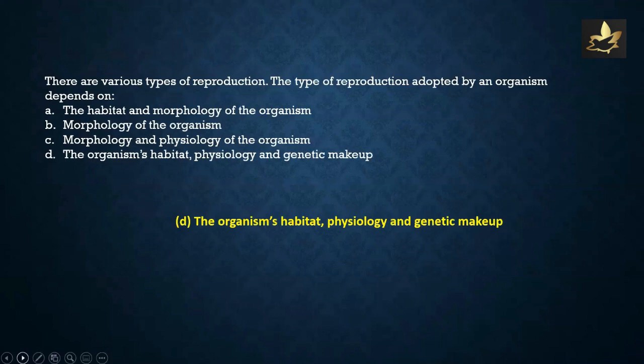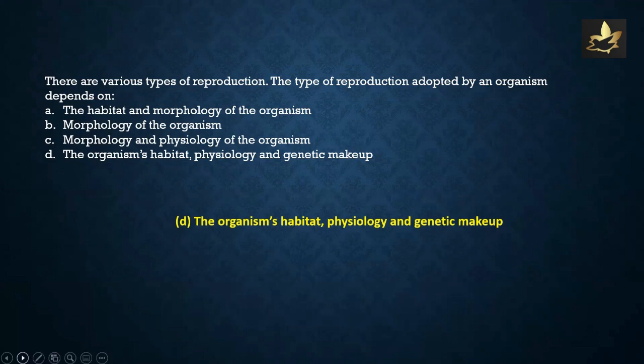There are various types of reproduction. The type of reproduction adopted by an organism depends on the habitat and morphology of the organism, morphology and physiology of the organism, or the organism's habitat, physiology, and genetic makeup. Please note, an organism's habitat, physiology, and genetic makeup, as well as various other factors, decide the type of reproduction